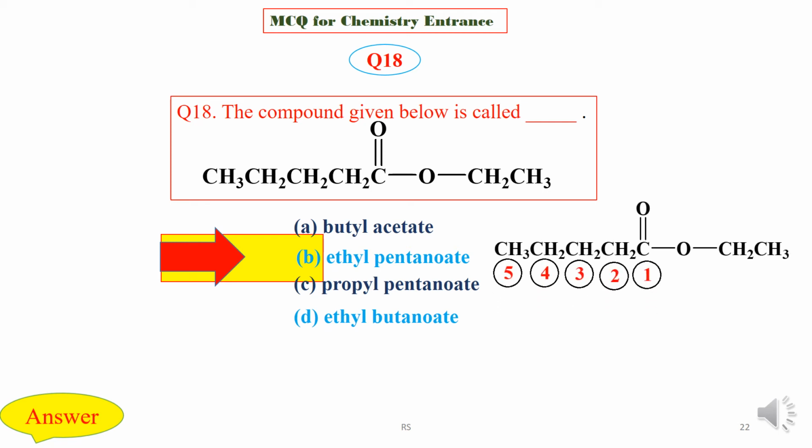This is an ester compound, and the acid part contains 5 carbons, so this is a part of pentanoic acid, and the alcohol part contains 2 carbons, that is ethyl, so the name is ethyl pentanoate.